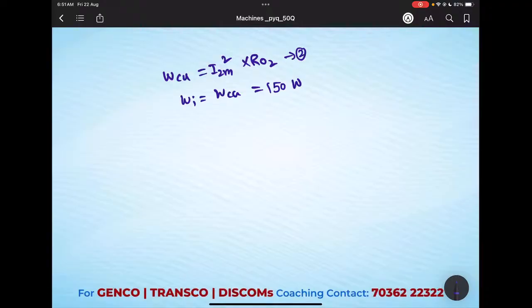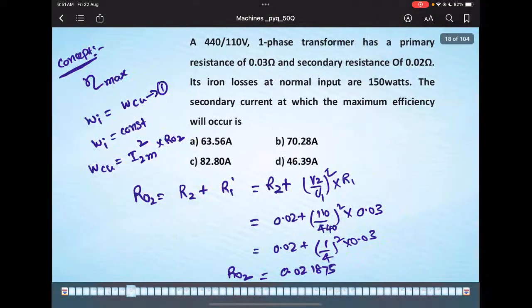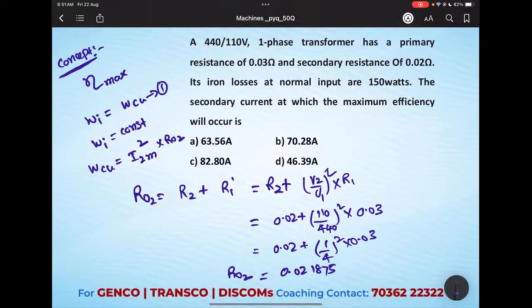From 1 and 2, what can we write? I2m square into R02 equals 150. I2m square is equal to 150 divided by R02. So I2m is equal to the square root of 150 divided by R02. R02, how much did you get? 0.0218.